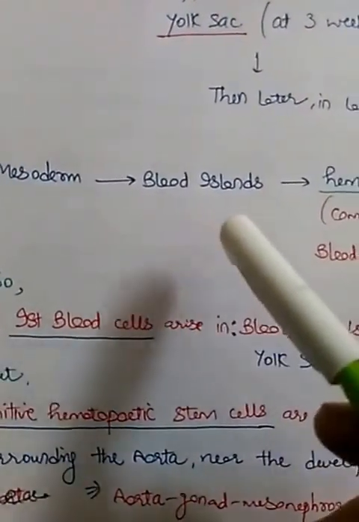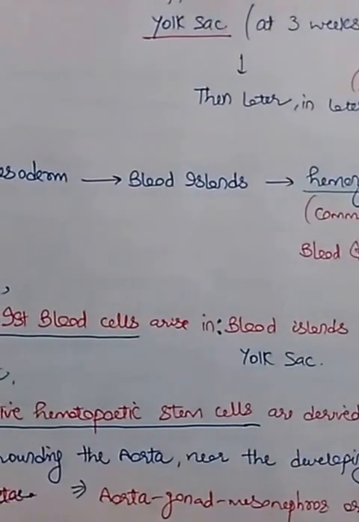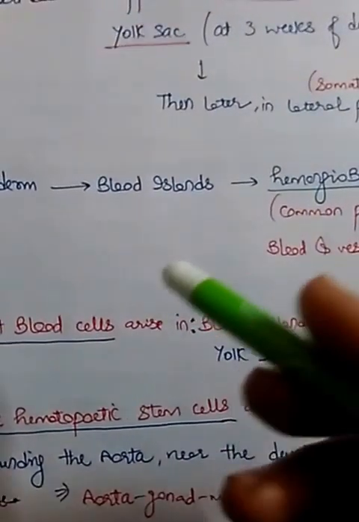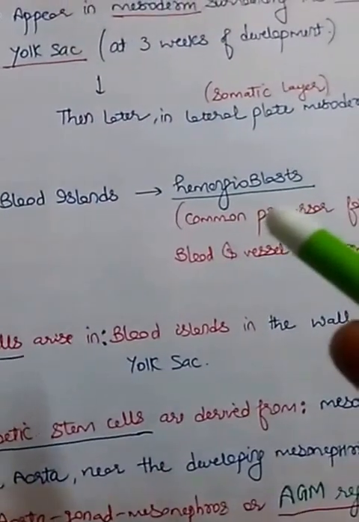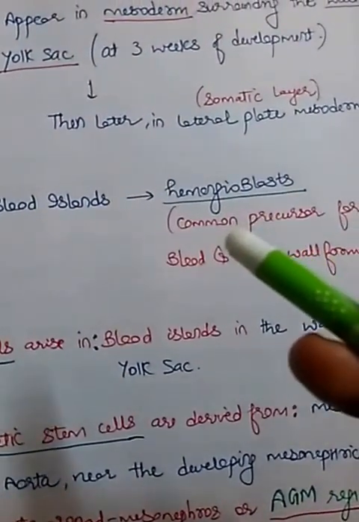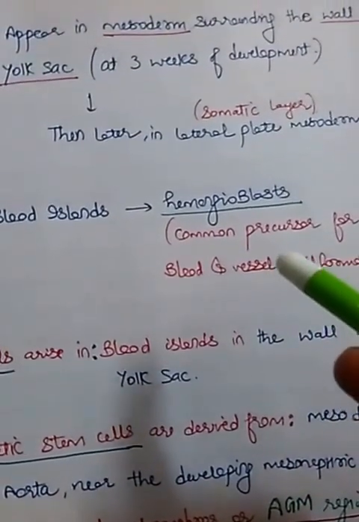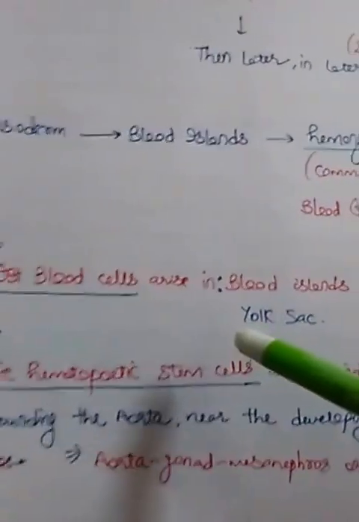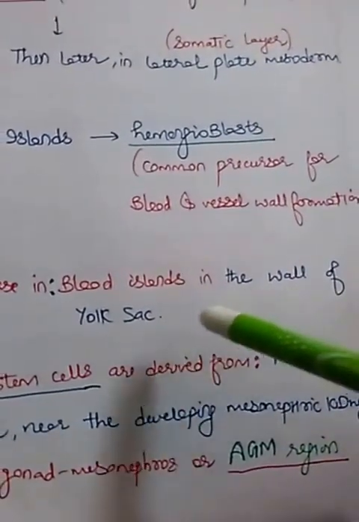Anyways, now see, first of all what happens in the mesoderm. Blood islands appear in the presence of fibroblast growth factor. Okay, fibroblast growth factor stimulates this mesoderm to form the blood islands, which later form the hemangioblast. These hemangioblasts are the common precursors for blood cells as well as the endothelial cells, the vessel wall forming cells. Okay, now the first blood cells arise in the blood islands in the wall of the yolk sac.